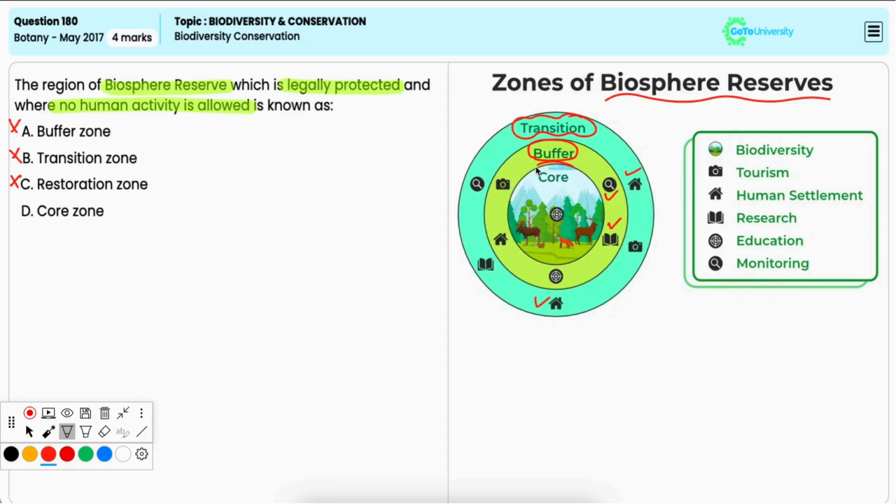The core zone is the innermost and most protected area of the biosphere reserve, and it is legally protected, strictly monitored, and no human activity is allowed, to preserve its biodiversity and ecological integrity. Hence, it is the correct option.